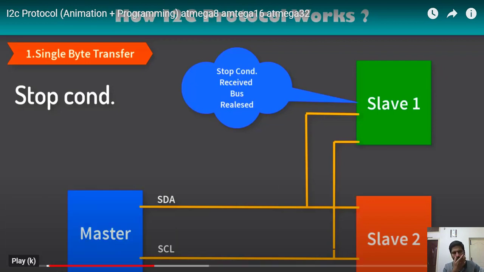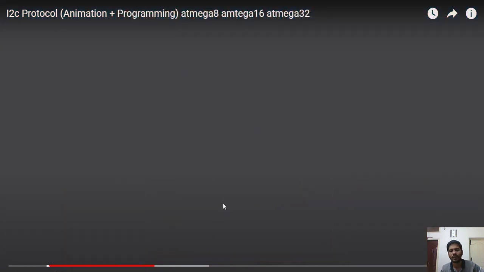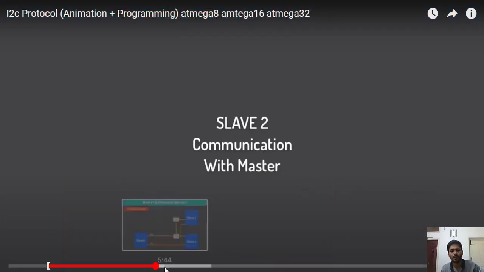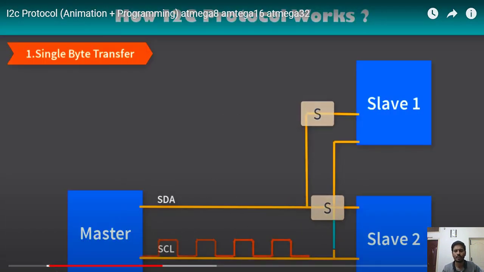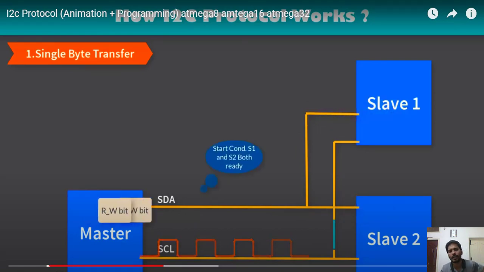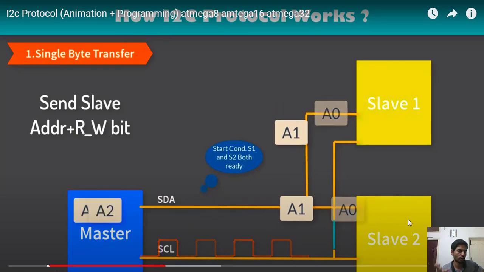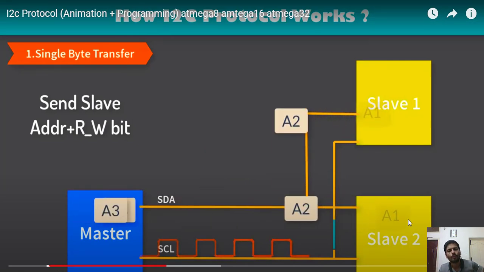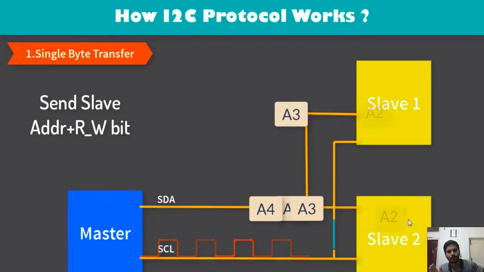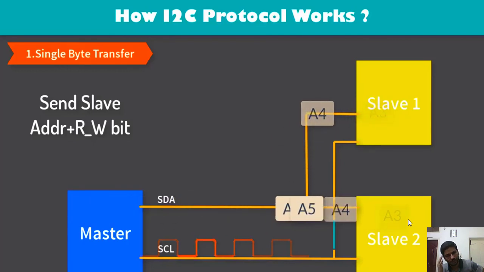These are the videos that are available on YouTube. You can search for I2C animation, and you will get the complete animation. In the same way, if the master is trying to send data to the second slave, it is going to send the address to both. Slave 2 will acknowledge.